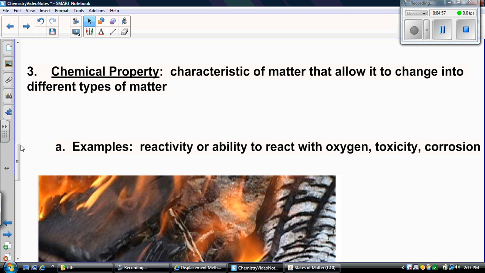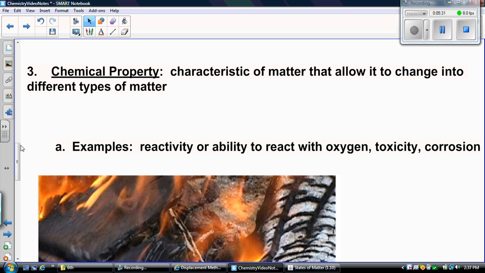Chemical properties of matter are characteristics of matter that allow it to change into different types of matter. So matter can change, just like we did with energy, how you can change electrical energy into mechanical energy or electrical energy into light energy. You can do the same with matter. You can change matter from one type of matter to another. In order to do that, you have to have what's called a physical or chemical change. A chemical property is something about that matter that will allow it to change into a different type of matter.